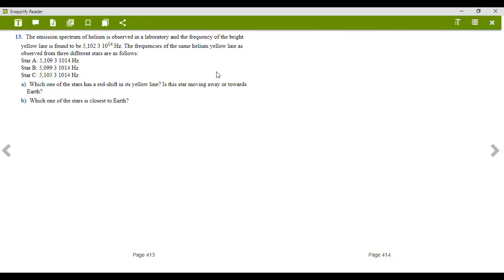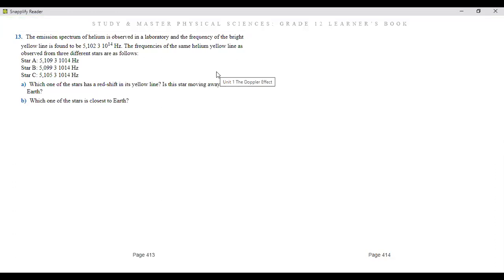Okay, because redshift means that it's moving away from the source or the reference planet or star, etc. in the galaxy. So this one will be star B because it is redshifted and it's the one with the lowest frequency but longest wavelength. So it's moving away from the Earth.